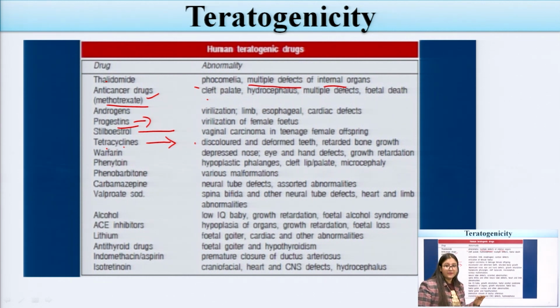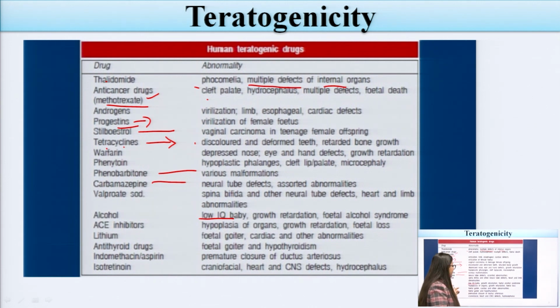Phenytoin, an anti-epileptic drug, may produce hypoplastic phalanges, cleft lip, cleft palate and microcephaly. Phenobarbital: various malformations can be seen. Carbamazepine: neural tube defects or assorted abnormalities. Valproate: spina bifida and other neural defects, heart defects or limb abnormalities. Alcohol: the baby's IQ level gets low if the mother consumes alcohol during the gestation period. Growth retardation or fetal alcohol syndrome can be seen.